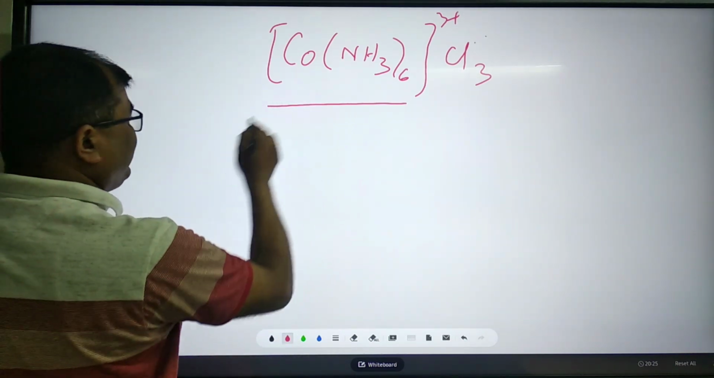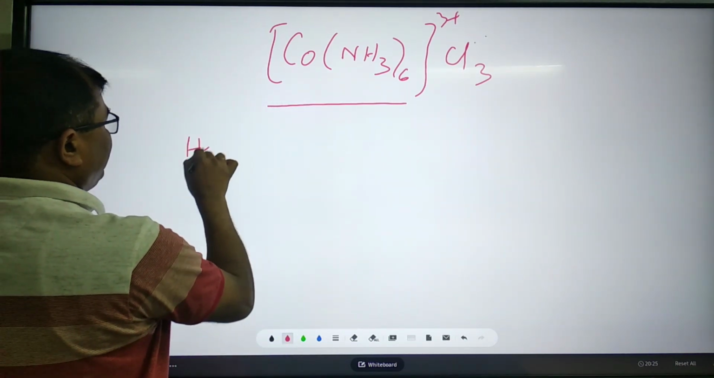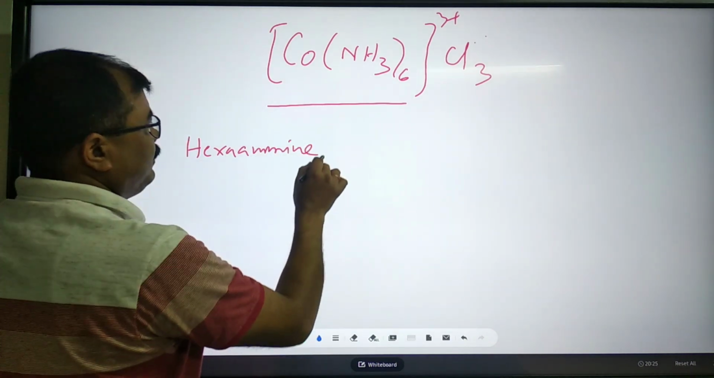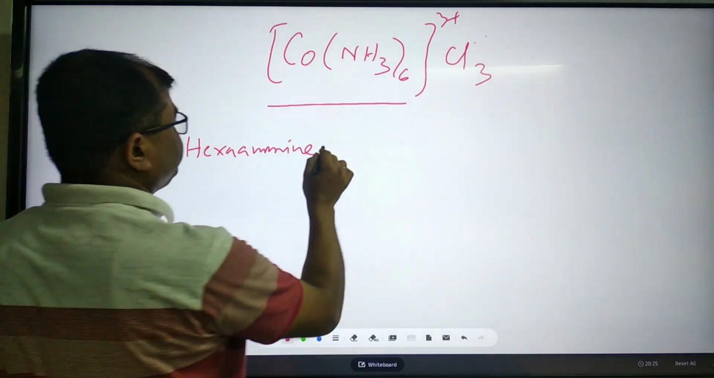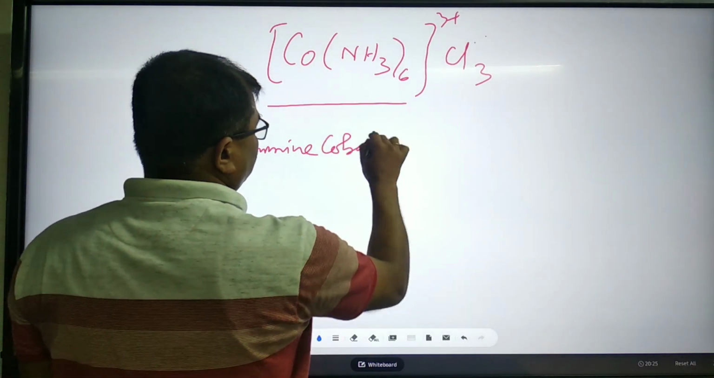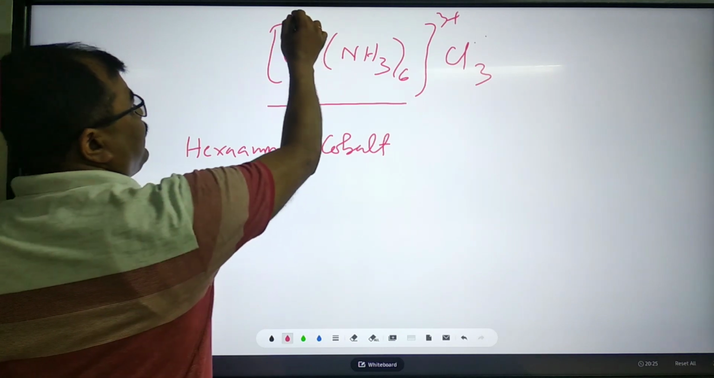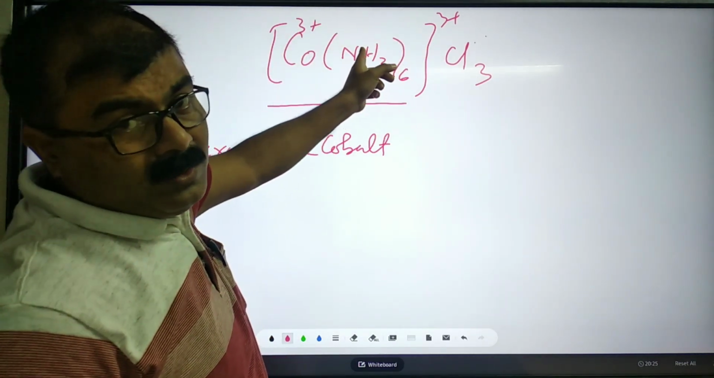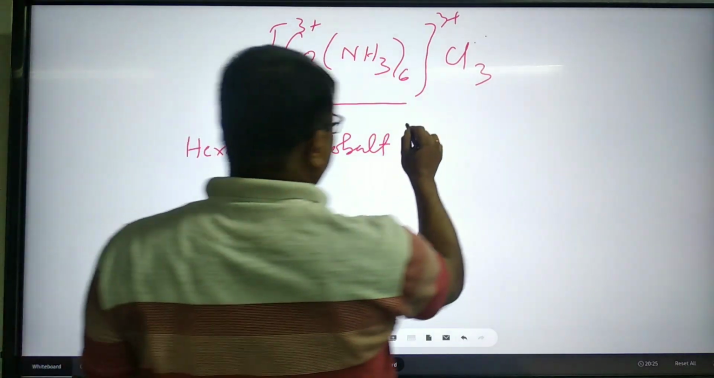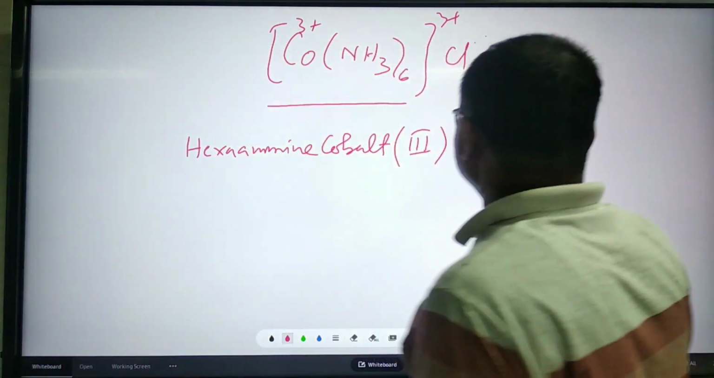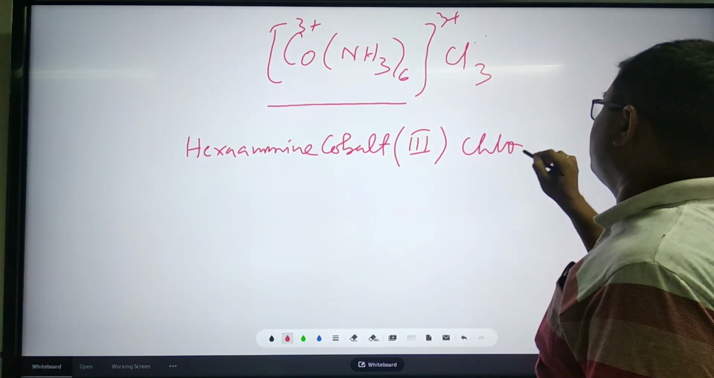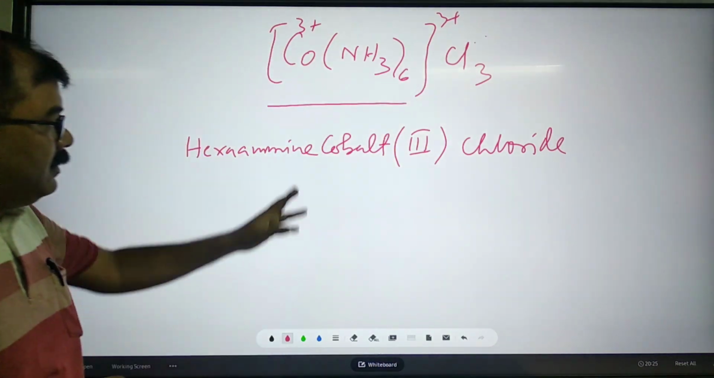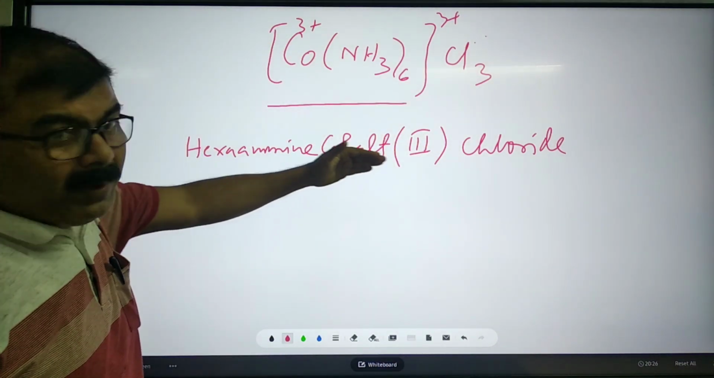So what is the ligand? Ammine. It is hexaammine. Then central atom name, cobalt. What is the primary valency here? 3 plus. Ammonia is neutral ligand, so it is cobalt 3 plus. Then chloride, three chloride. This is a counter anion. See, we are writing cobalt here.